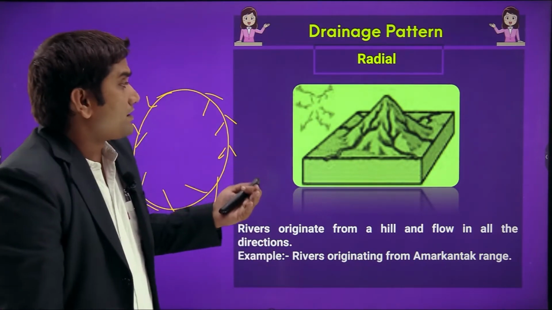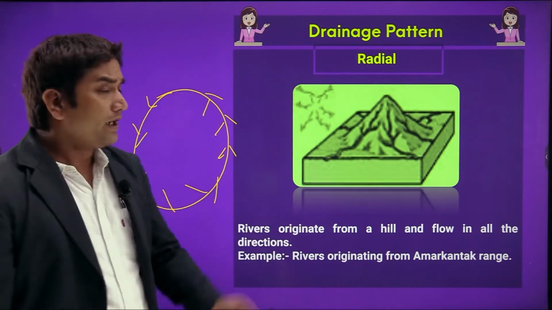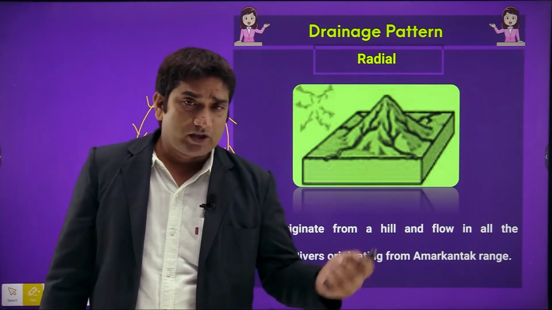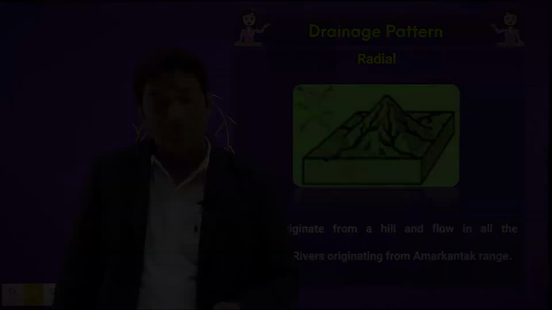तो अमरकंटक हिली रीजन से जितने भी रिवर्स फ्लो करती हैं, जैसे नर्मदा, महानदी रिवर, ये रिवर्स basically flowing in radial drainage pattern. So these were basically a few drainage patterns mainly available in India.